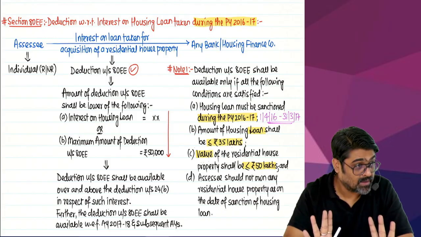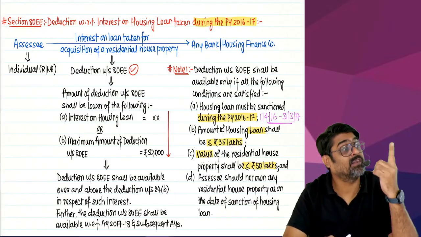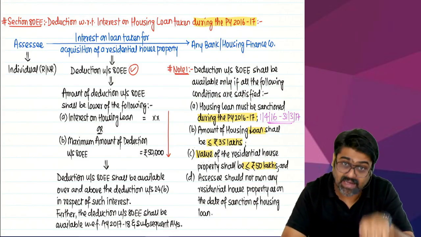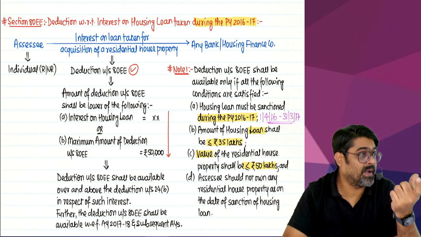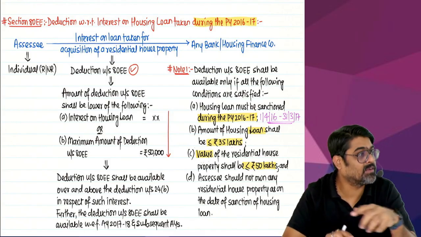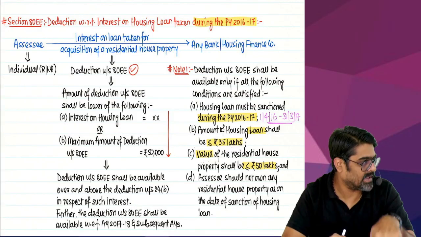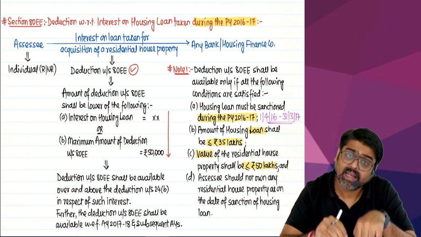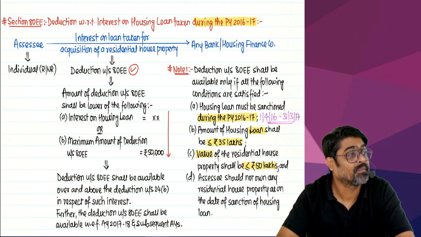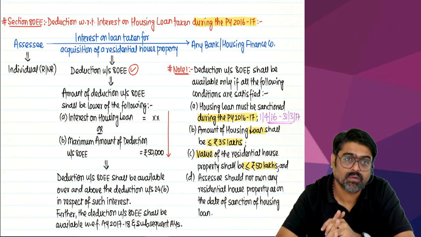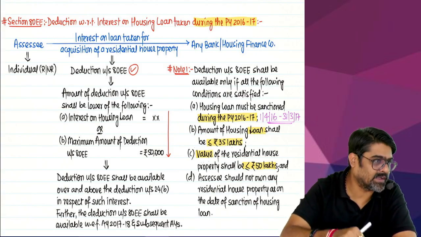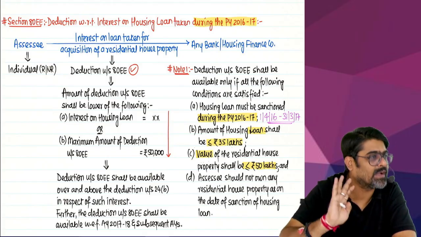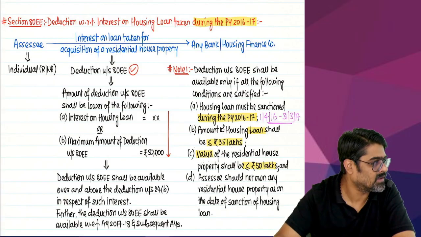So it is possible that the loan which was taken in 16-17 is still outstanding in this year. And on that loan, the interest which you have paid is still more than 2 lakhs in this year. Yes or no? So extra interest which you have paid in this year, that extra interest over and above 2 lakhs will be allowed under section 80EE to the extent of maximum 50,000. And you will stop getting the deduction under section 80EE the moment your interest comes below 2 lakhs. From that year onwards, you will stop getting this deduction.